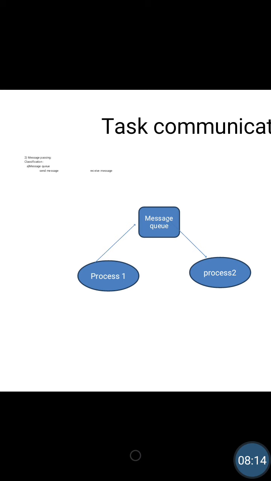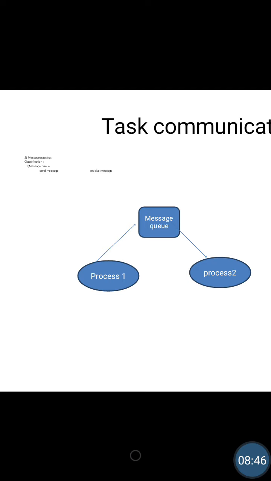This message queue includes asynchronous and synchronous queuing. In asynchronous, the process sends the message but does not wait for acceptance. But in synchronous, the process waits for acceptance. That means the process sends the message and until it gets accepted, this process waits. How does it wait? By moving to the wait state.